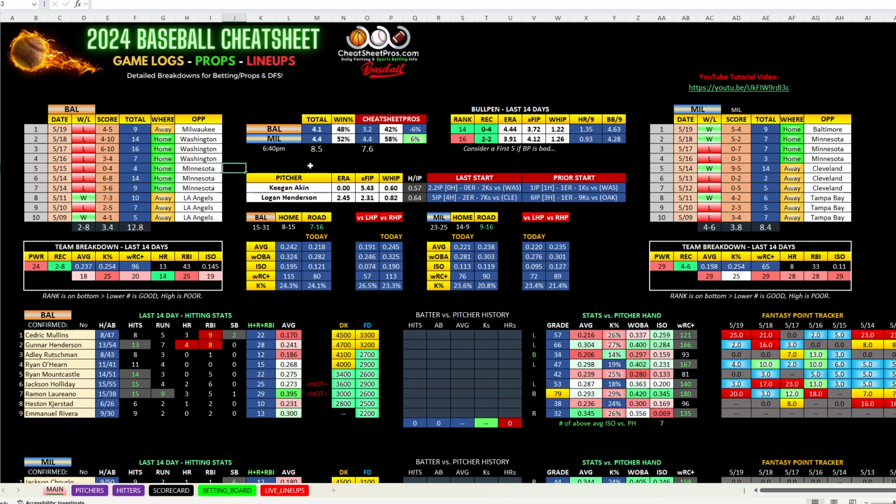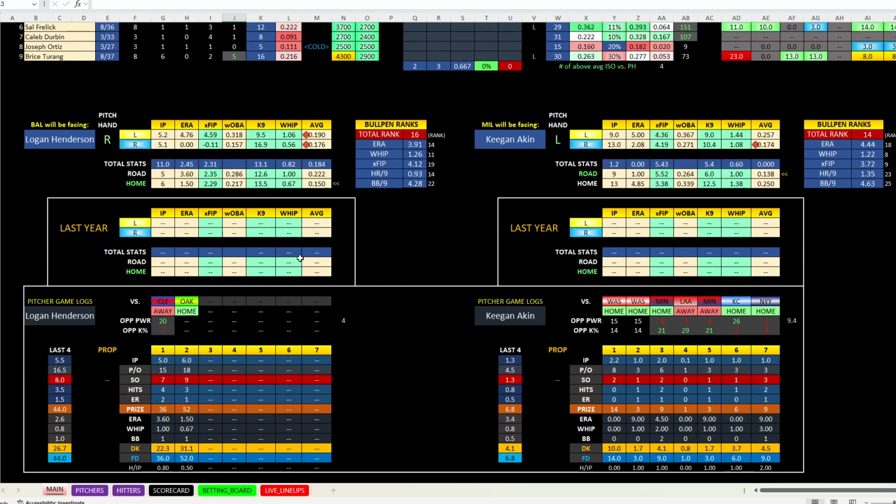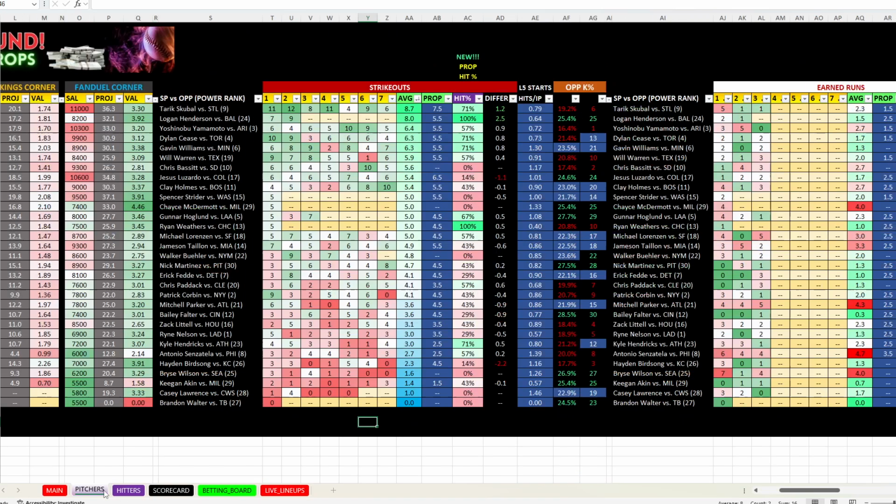Milwaukee, Baltimore. One thing that did jump out here that Ben brought up in our chat, and I believe he was talking about Logan Allen and his K prop. So his K prop was like 5+ or 5.5, and he's got 16 in his first 2 starts. That is absolutely phenomenal. So he is included in my ladder step 2 parlay that I did today, but I went with a different bet. But take a look at his prop: 7 Ks, 9 Ks, 7 Ks in 5 innings, 9 Ks in 6 innings. That's phenomenal.